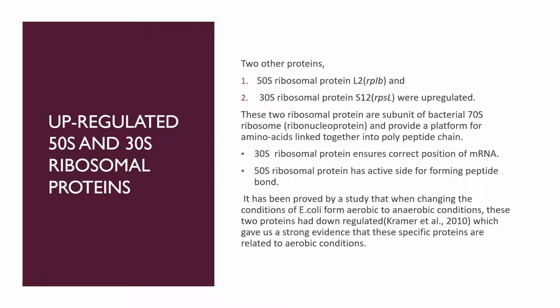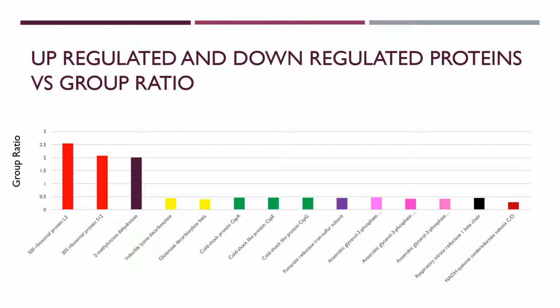It has been shown by a study that when changing the conditions of E. coli from aerobic to anaerobic, these two proteins were downregulated, which gave us strong evidence that these specific proteins are related to aerobic conditions.